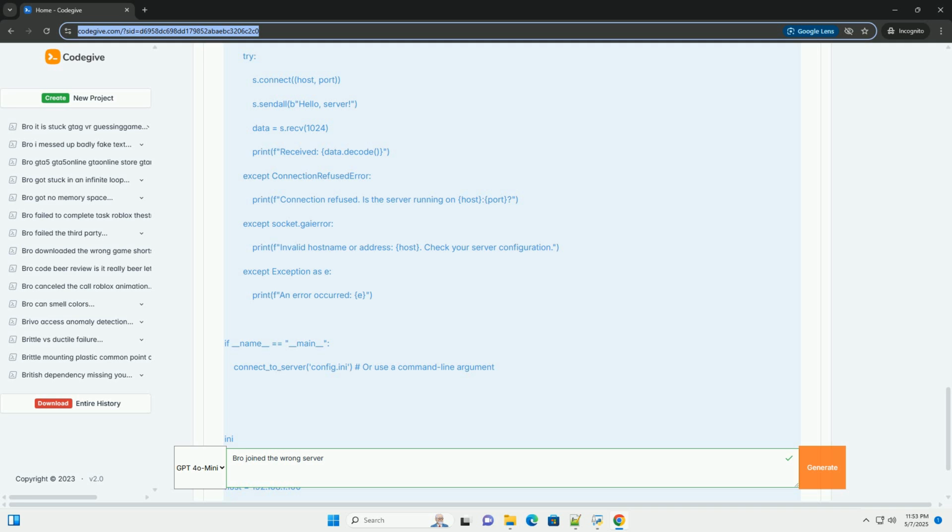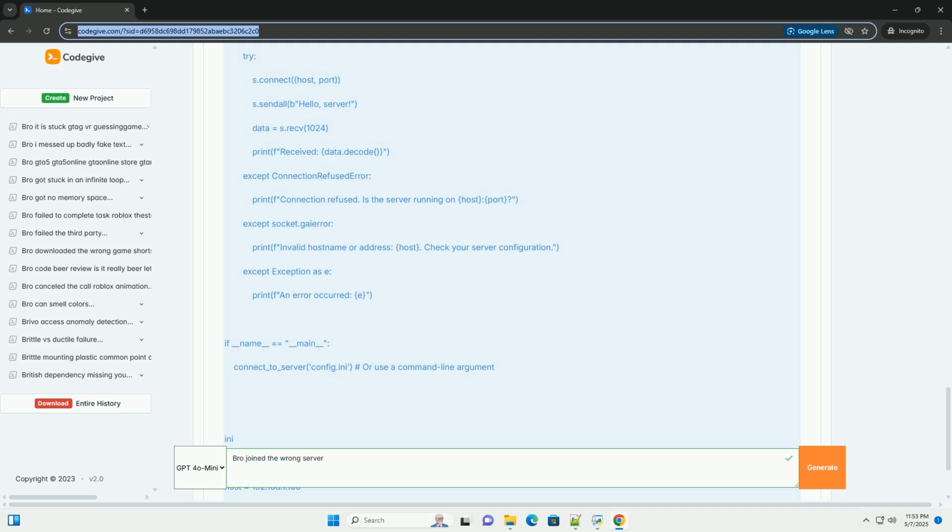Scenario 1, incorrect IP address in client. Problem: in client.py, host is set to 127.0.0.1, localhost, but you want to connect to a server running on a different machine with IP address 192.168.1.100. Debugging. 1. Inspect client configuration. Examine the host variable in client.py. Is it the correct IP address of the server?